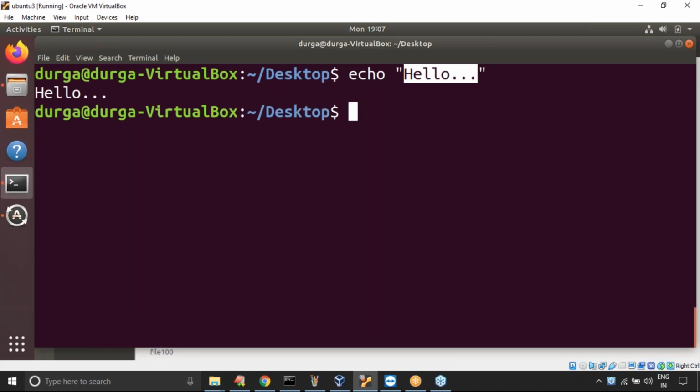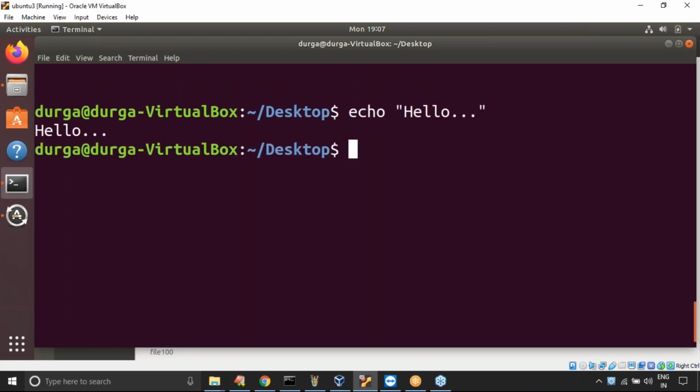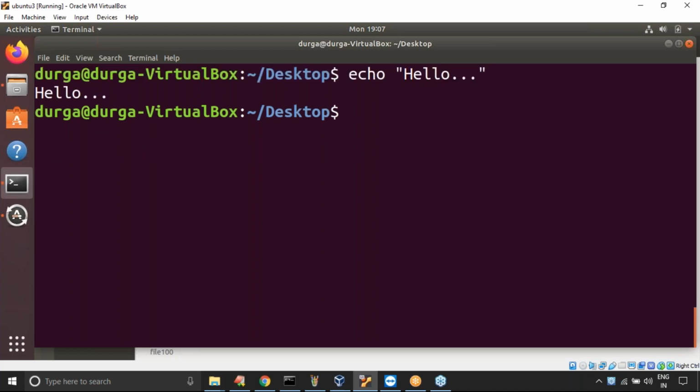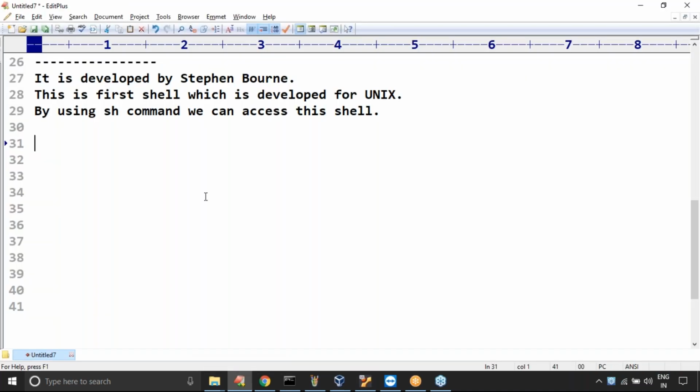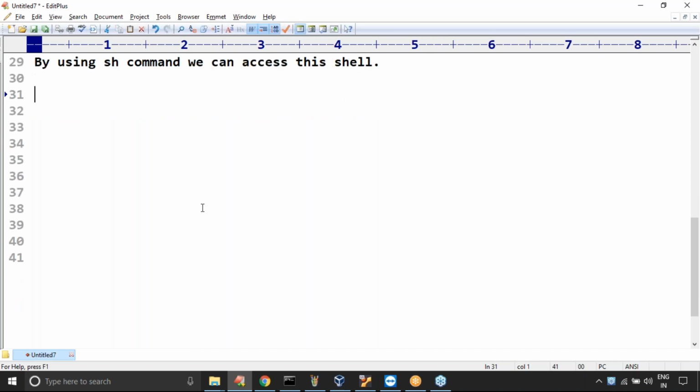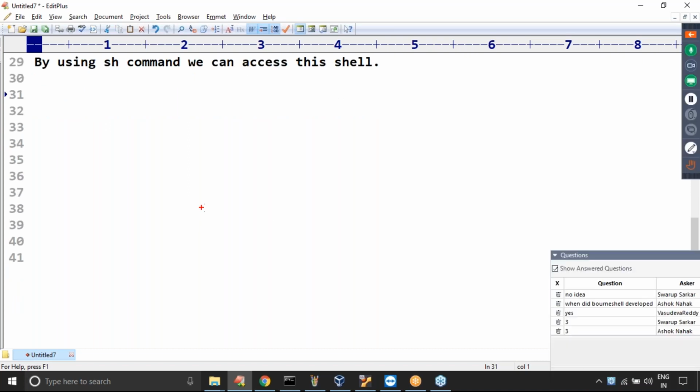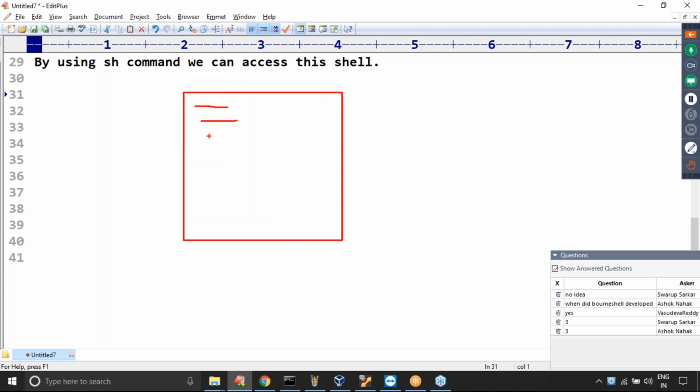Now observe, how many commands are used here? Cal command I used, date command I used, and then echo command I used. Three commands are used. But if I want to execute 100 commands, executing the first command, then the second, then the third is not at all recommended. What I have to do is write all those commands inside a script, inside a file.